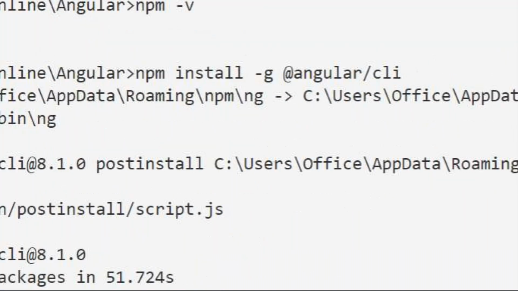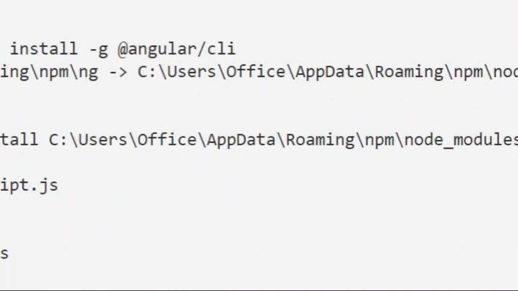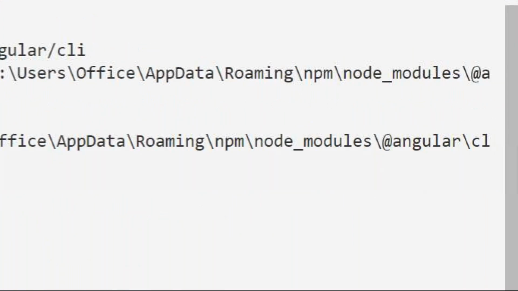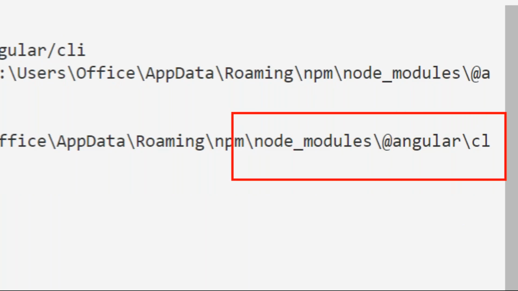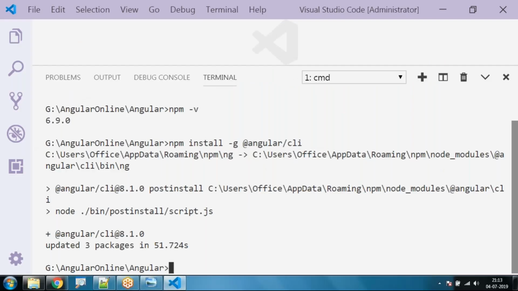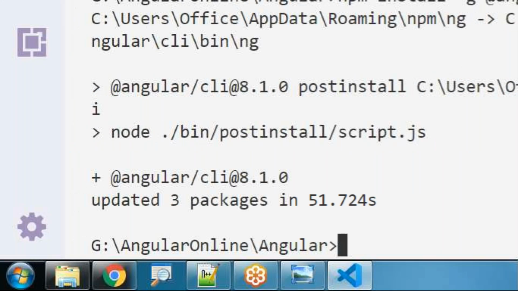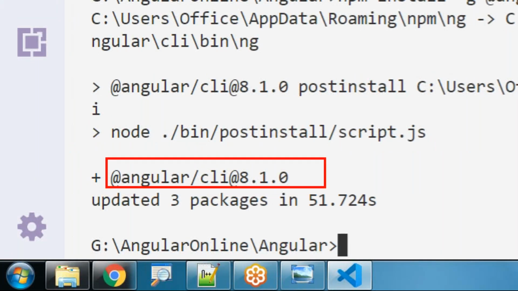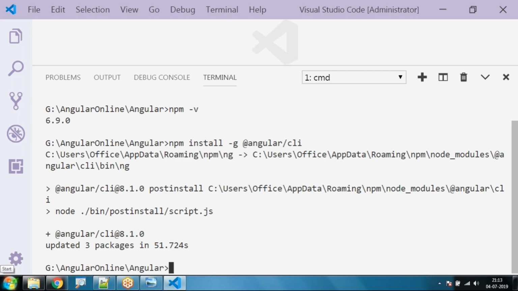So you can see here, guys. C colon, users, office, app data, roaming, npm, node modules. So inside the node modules, our Angular CLI is integrated with it. Is it okay, all of you? Right. So this is the latest version of the Angular CLI which is installed in my system, which is 8.1. This is the latest version of Angular CLI, the command line interface for developing projects, folders, and files in our system. Is it okay, all of you?